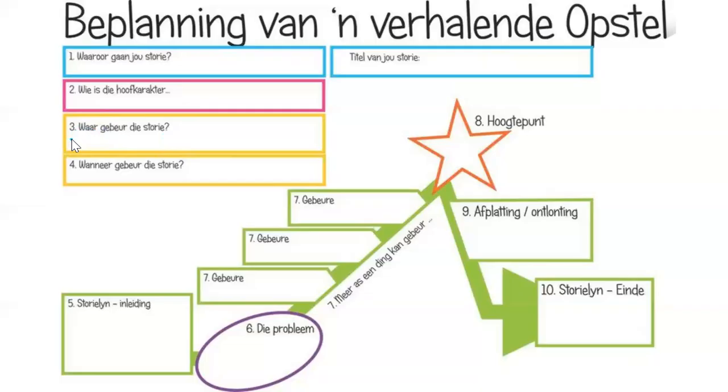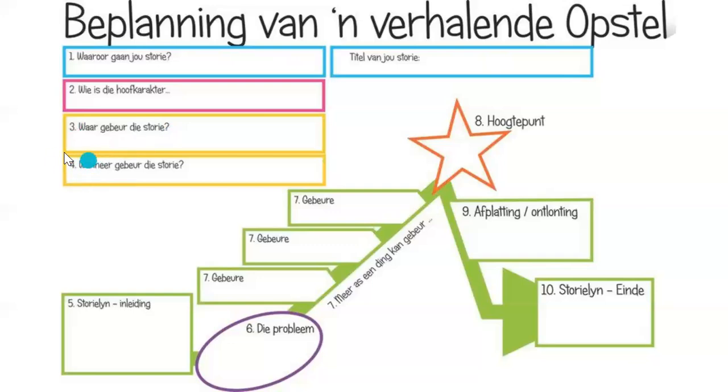Now we don't always have to give full detail and descriptions about where the story takes place, just a general description. Like you'll see my story will take place obviously at school where the teacher introduces the competition and in the museum where he meets this artist. But I'm not going to go into detail about where the museum is or what the name of his school is. I'm just going to give a broad outline of where the story is happening.